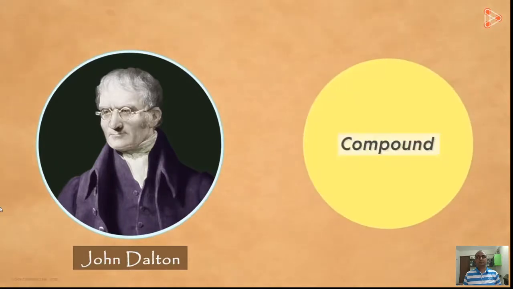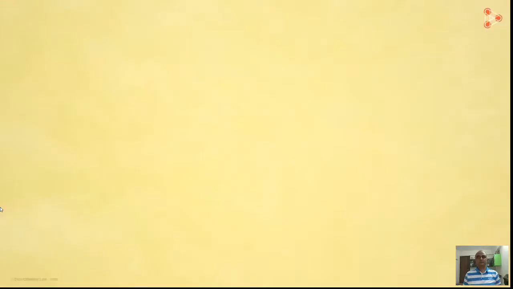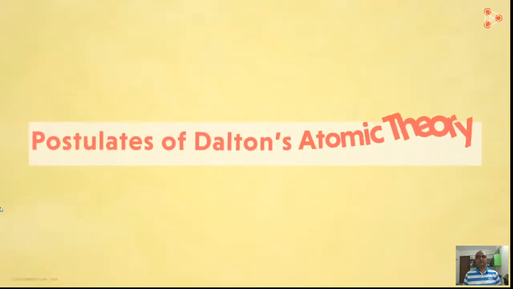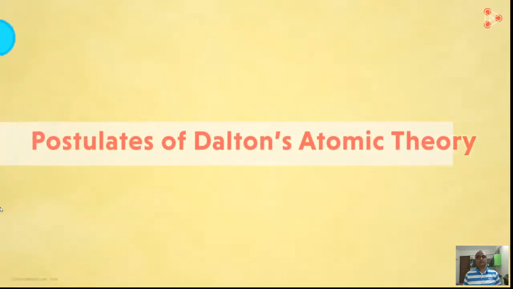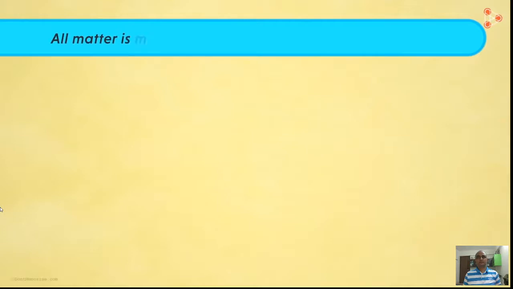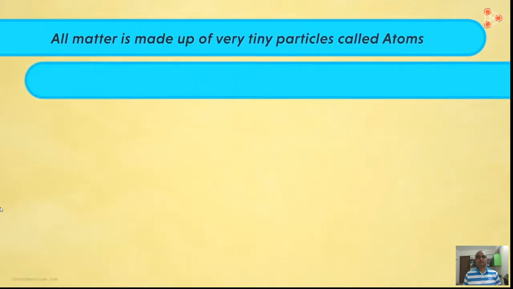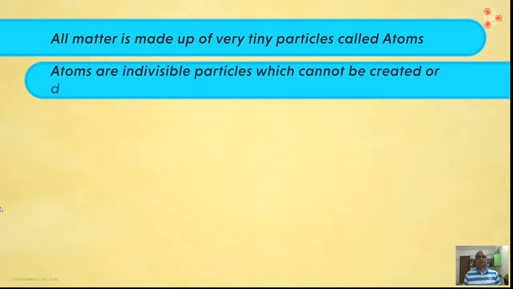Let's first take a very quick look at the six major postulates of his theory. First, he said that all matter is made up of very tiny particles called atoms. Secondly, he suggested that atoms are indivisible particles which cannot be created or destroyed in a chemical reaction.